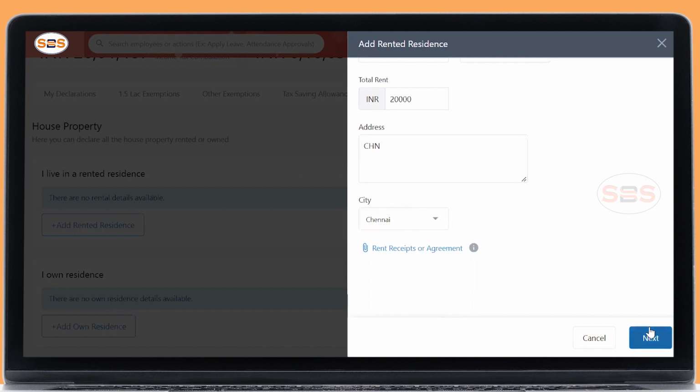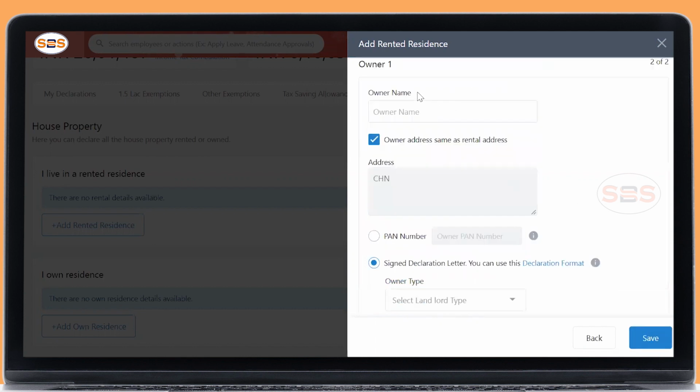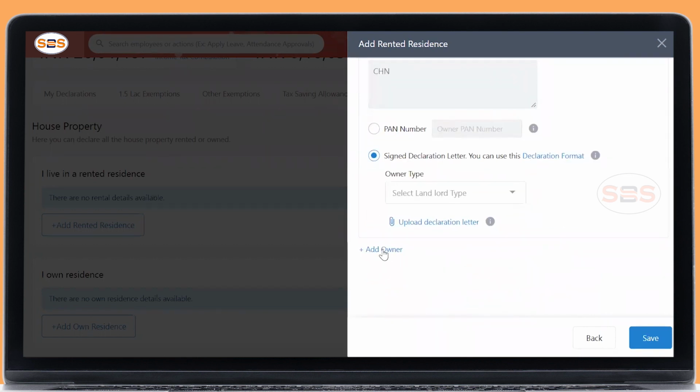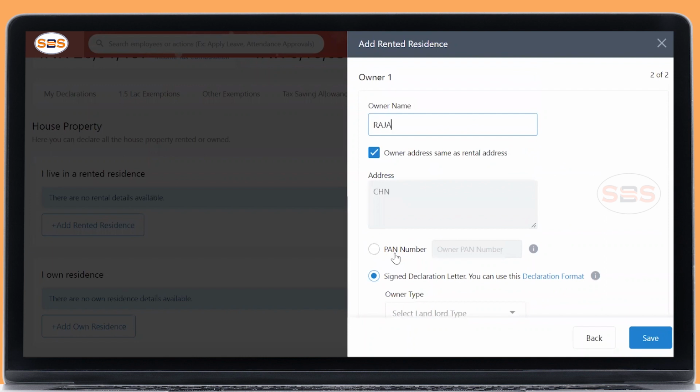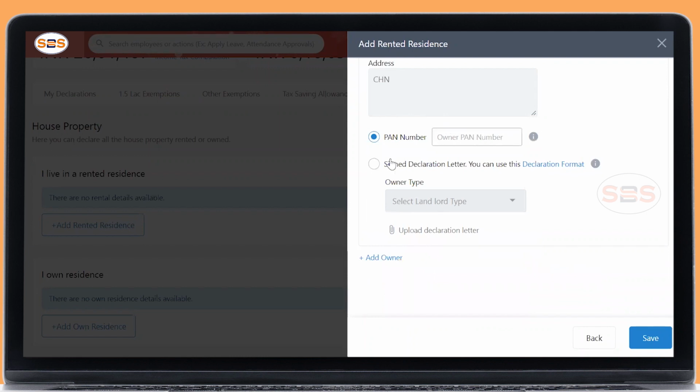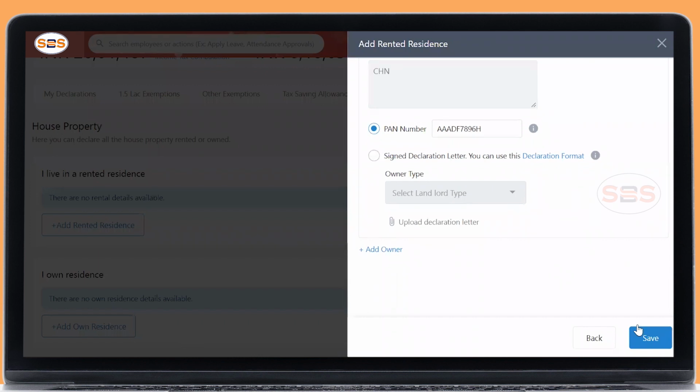Then I'm saving it. Enter the owner name for that particular residence, who is the owner. If it is a different owner, you can add another owner for the same house also. You need to give the PAN number of the owner. Make sure you give it, and if you don't have the PAN of the owner, you need to sign the declaration format, get it signed by the landlord, and upload it here. So I'm saving it now.